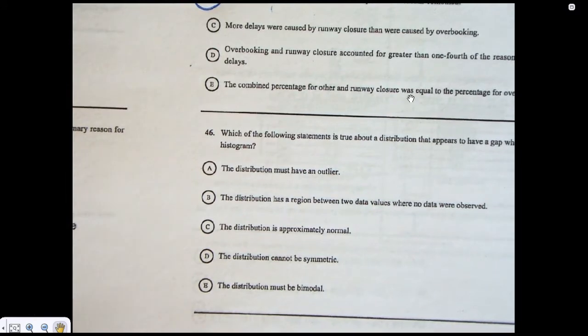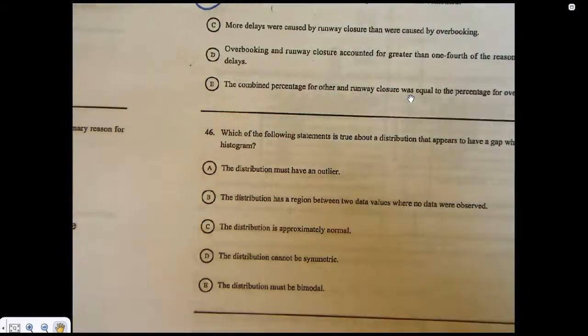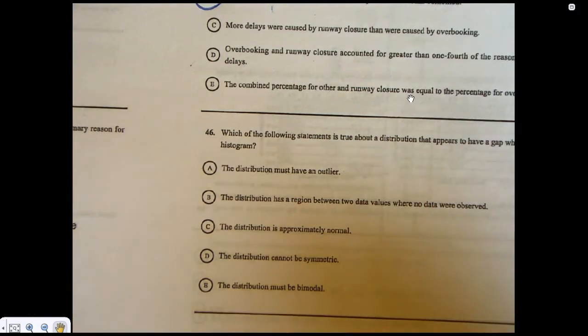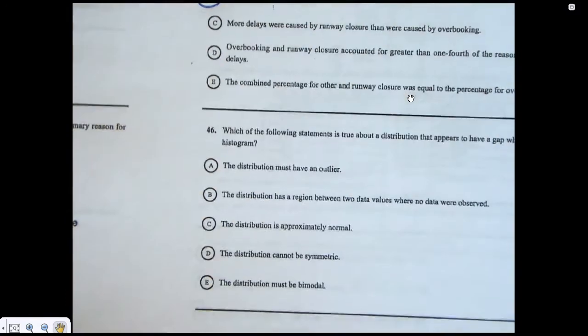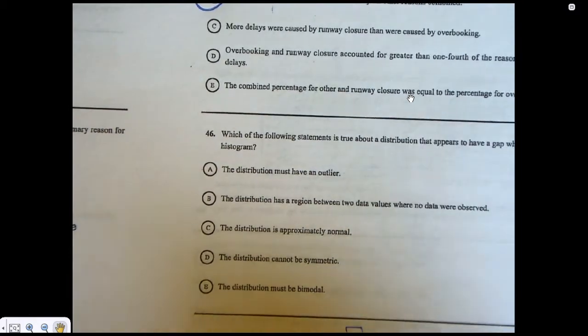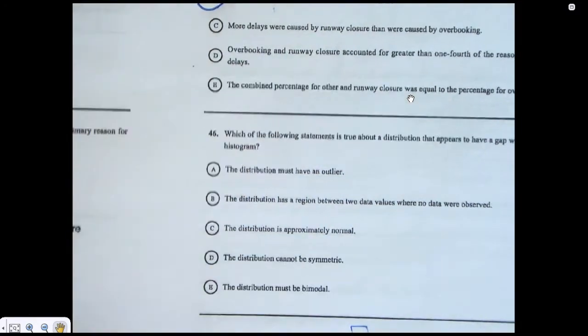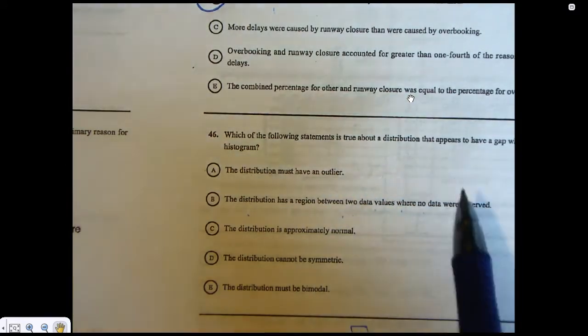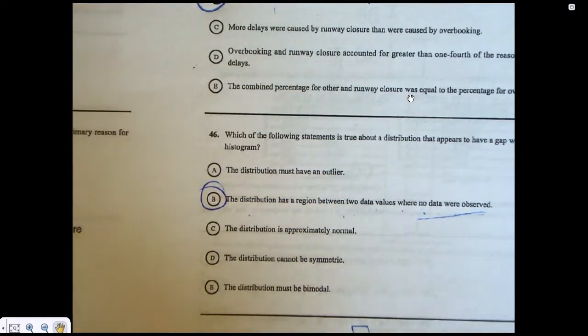46. Which of the following is true about a distribution that appears to have a gap when displayed as a histogram? That means there was no data there. So that would be, I'm recording ACT, or let's say SAT scores, 200, 800, 1200, 1600. And I get some scores, and maybe I got a chunk over here. Really, it'd be like most people in the middle here. But if there's a gap, that means nobody got that score. So the distribution has a region between two data values where no data were observed. So 46 is B.